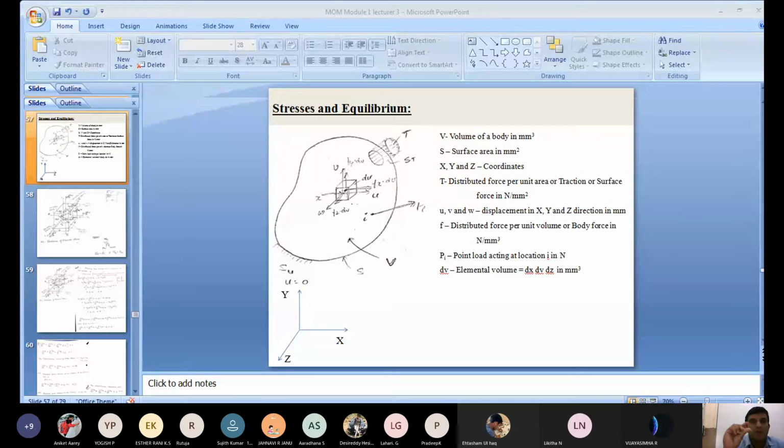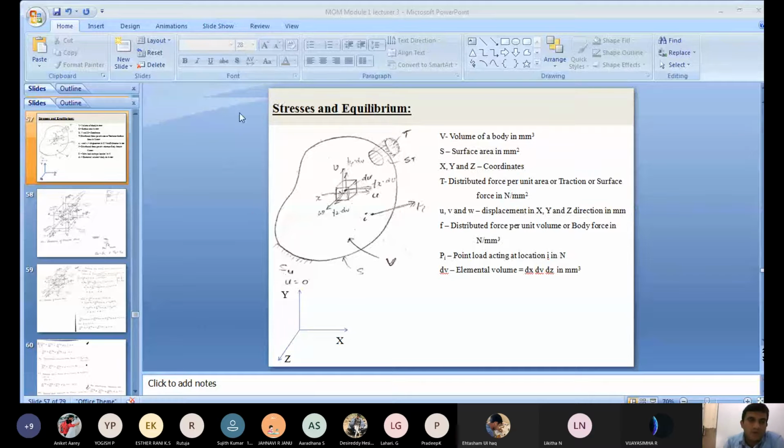How do you slice to get a cube? A cube in the paneer, right? We slice with parallel planes passed over it, and now we get a cube. Similarly here, consider the volume of a body with irregular geometry, one end fixed, subjected to several forces acting on the body. Now I want to know what the stresses acting at a particular point will be. How do you get it? By passing arbitrary cutting planes, parallel planes.